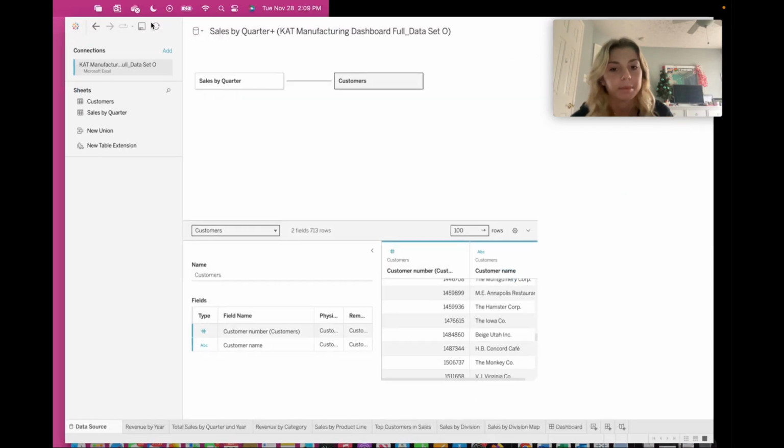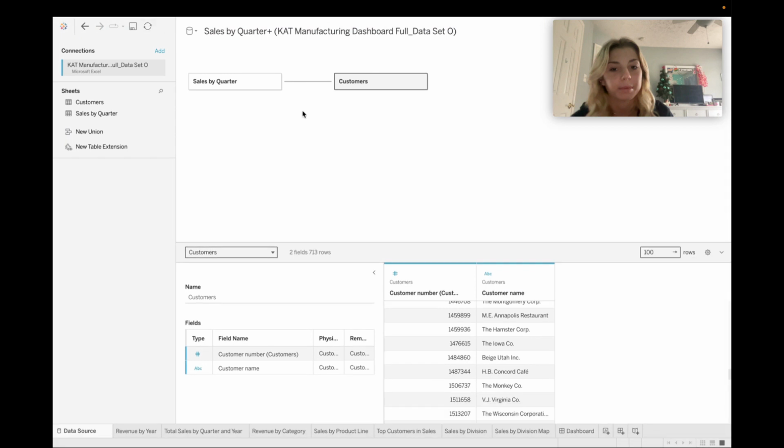First, we're going to begin by looking at the sales and the data set. The data set includes sales from the KAT manufacturing spanning over multiple years and divisions. The goal of this assignment is to analyze the insights from the data using Tableau. It includes information based on sales figures, categories, divisions, and customers. This data set is very critical for understanding the manufacturing sales performance across many aspects, such as the years, categories,